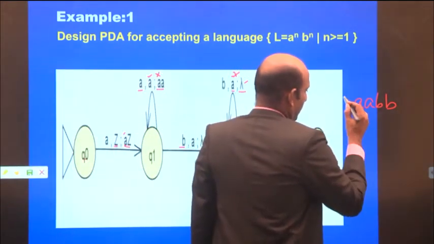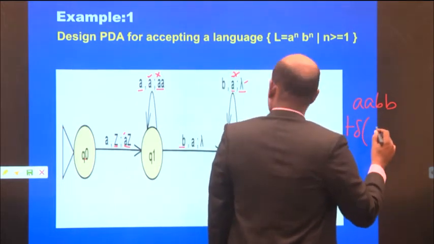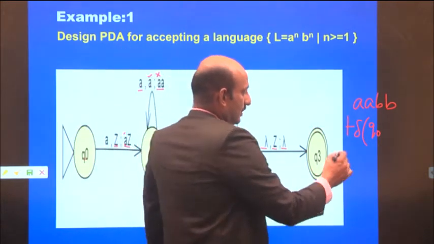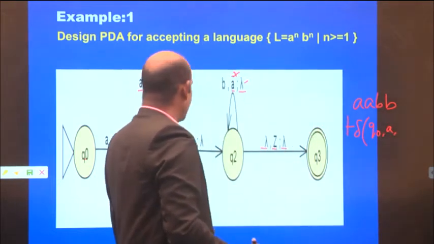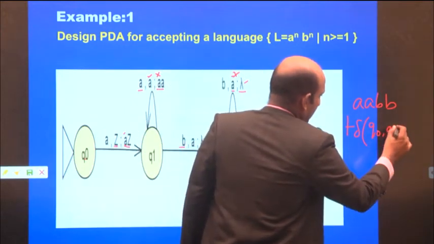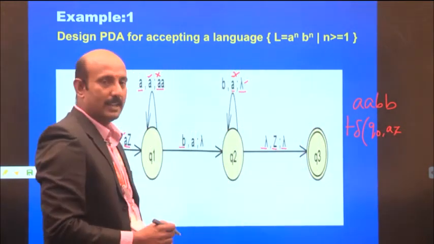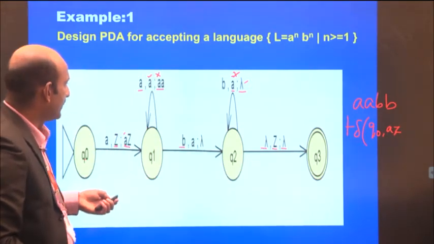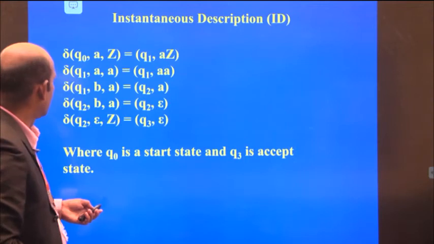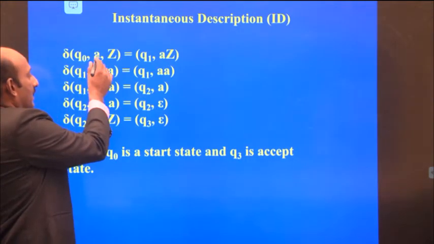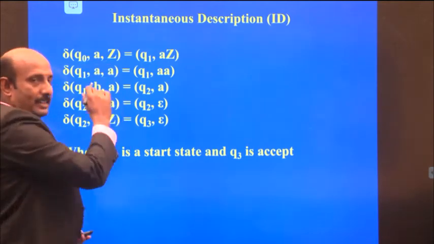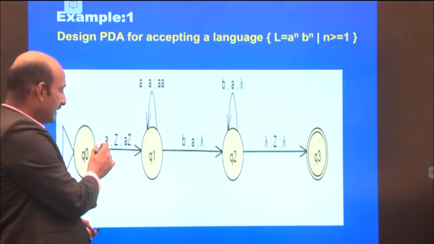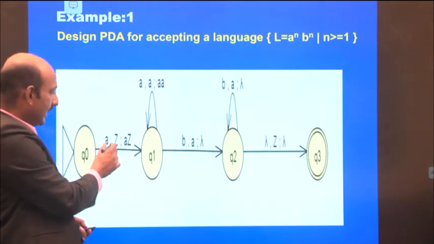We may write the instantaneous descriptions: delta of the starting state Q naught, comma A, and the current stack symbol is Z. Here the input symbol is A and Z is the current stack symbol, that is empty.